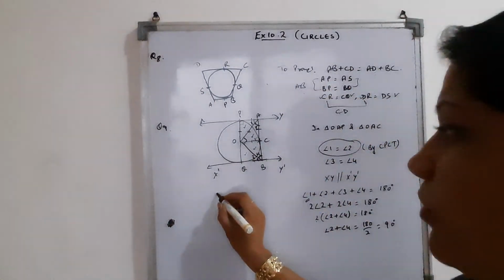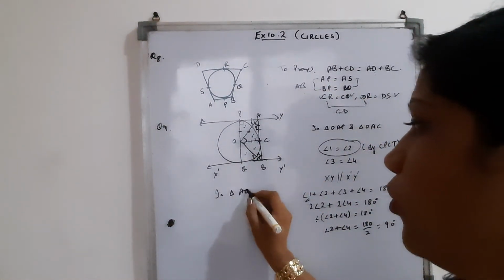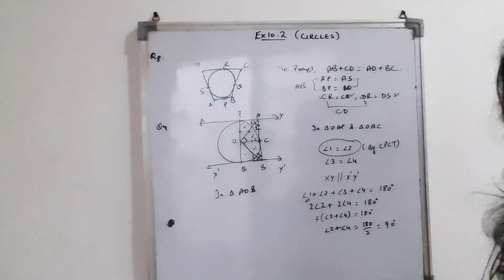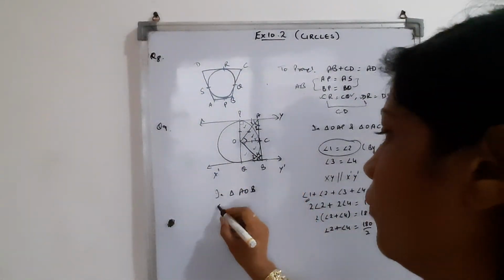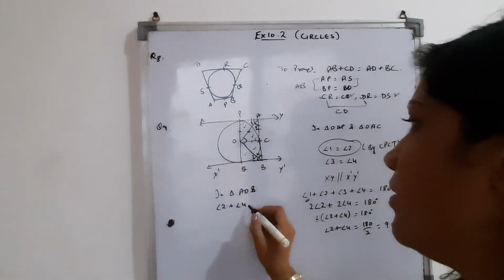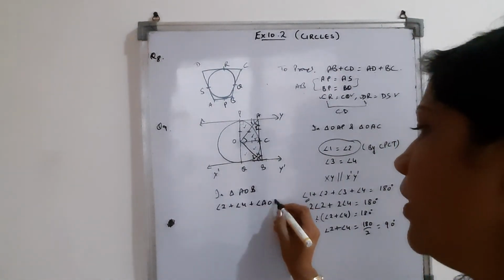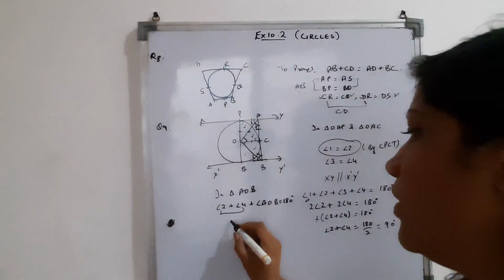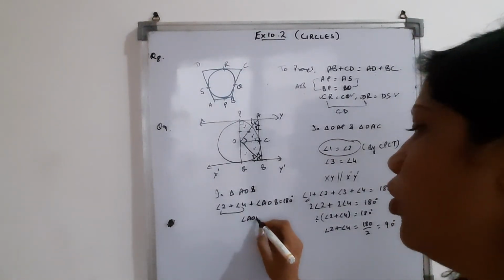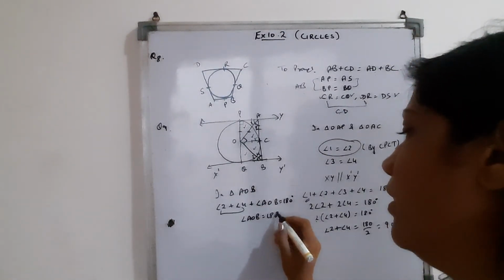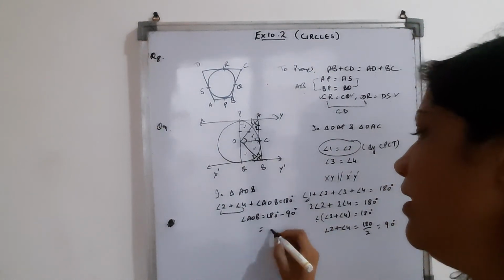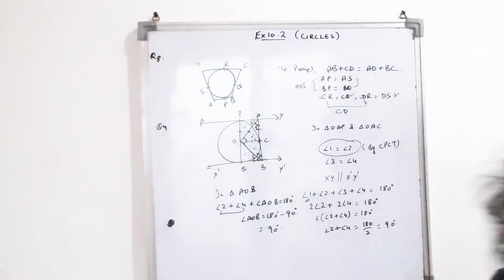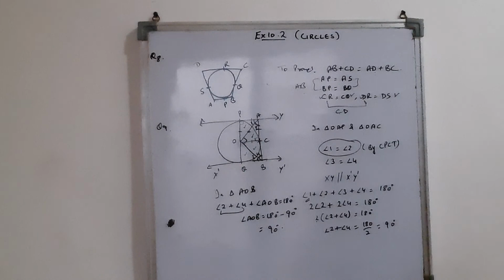Now let's come to the triangle AOB. By angle sum property of triangles, angle 2 plus angle 4 plus angle AOB is 180 degree. If the sum of these two is 90, then obviously the angle AOB is 180 minus 90, which means 90 degree. This is the proof of this question. Rest we will do afterwards.